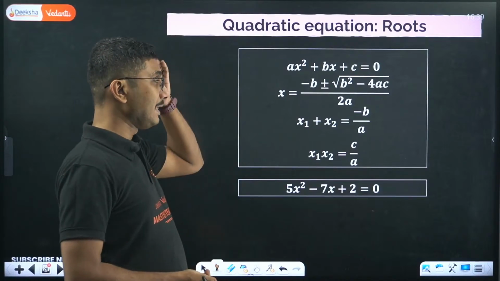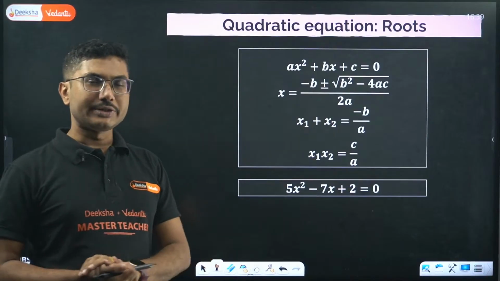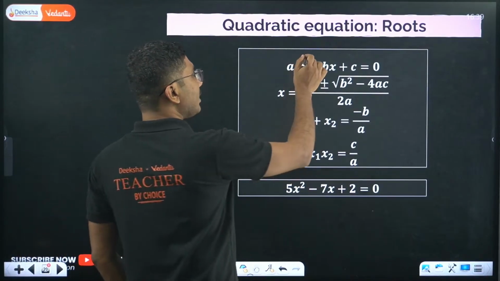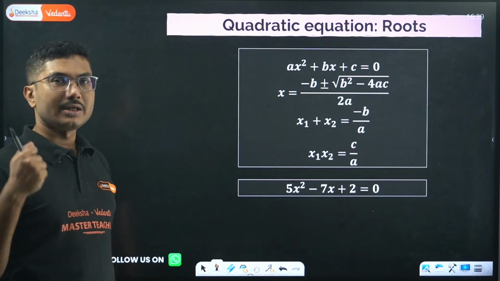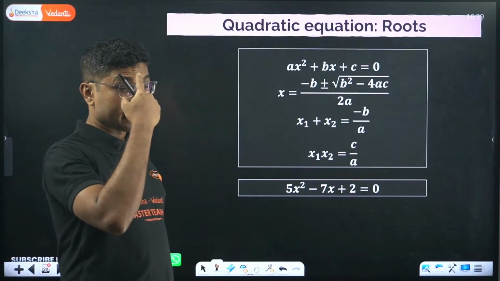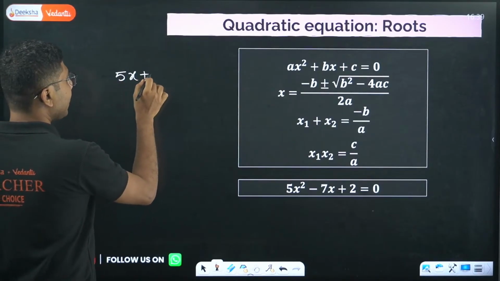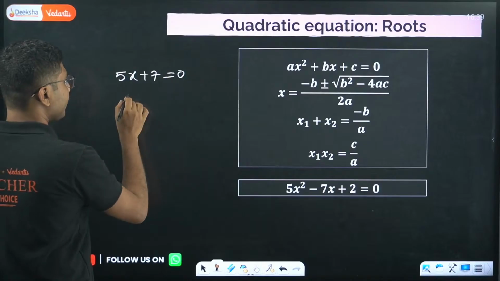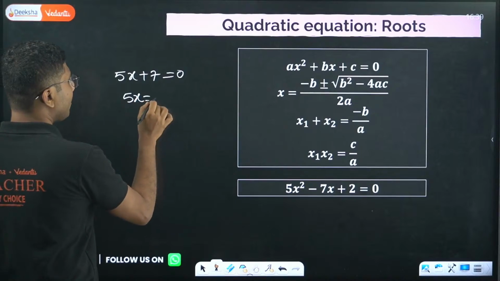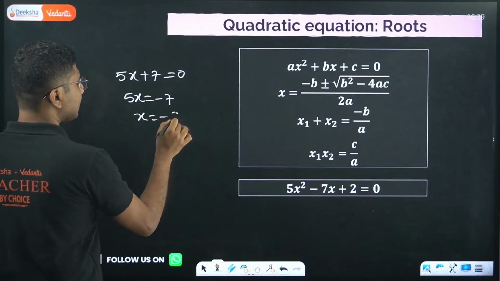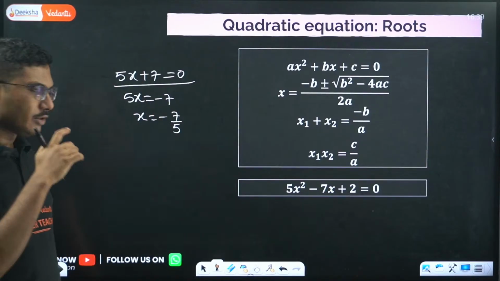Basically ax² + bx + c = 0 is called a quadratic equation. Quadratic equation means the order of the equation is 2. A normal simple equation, say for example 5x + 7 = 0, is a single order equation. This equation is easy to solve, right? 5x = −7, or x = −7/5. We can solve any one order equation; we do not need to worry too much about it.